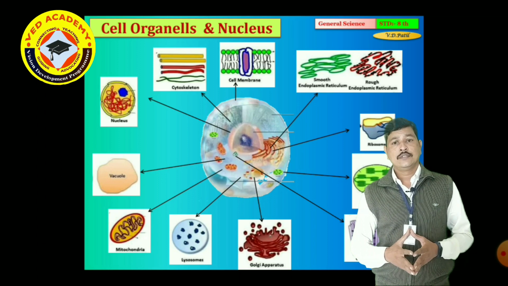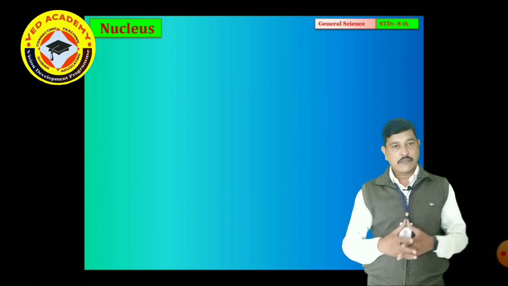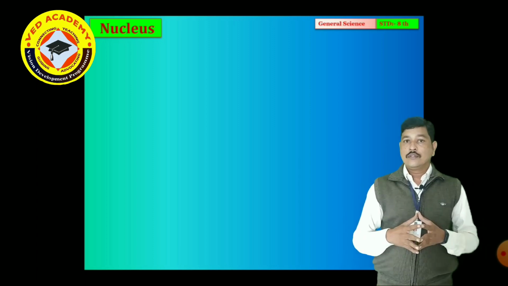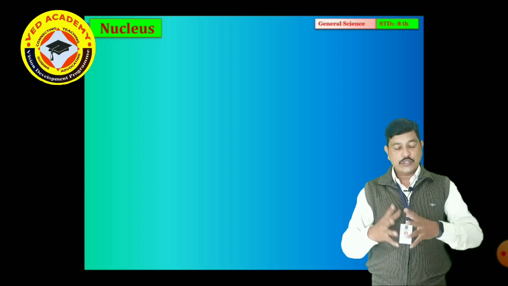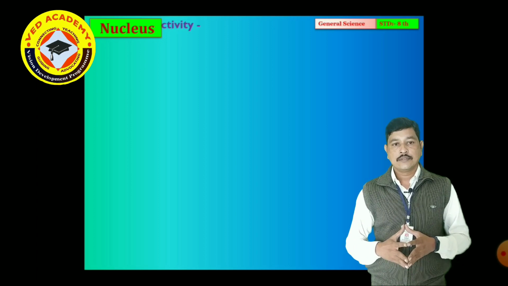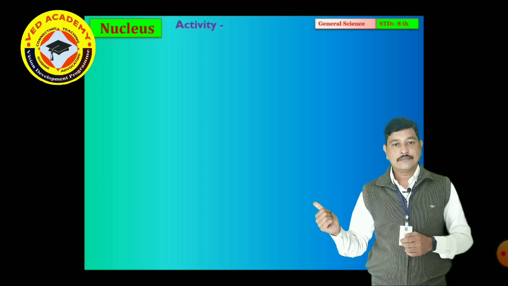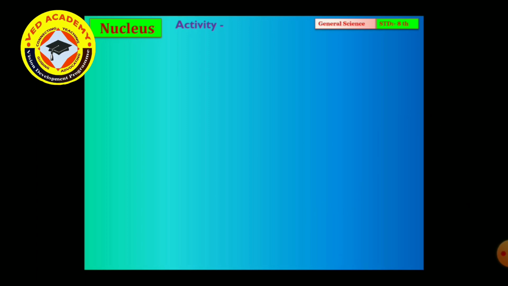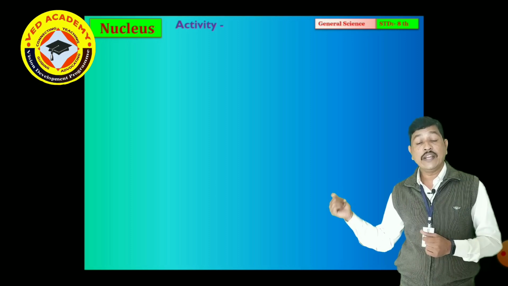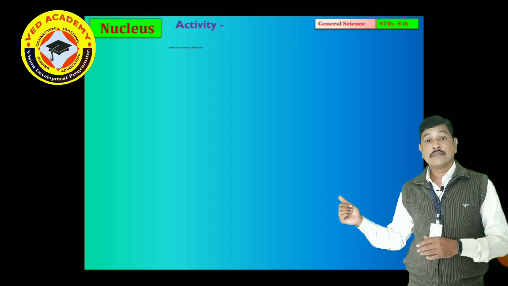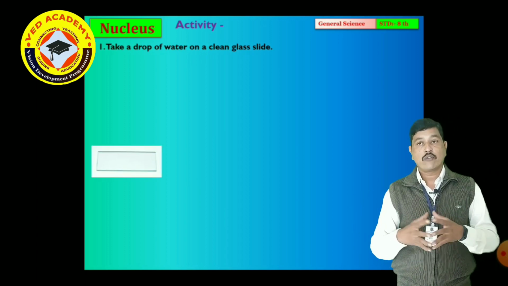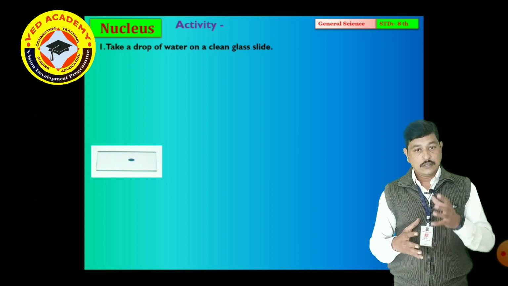Now we go on to perform the practical for observing the cells present in our oral cavity. For doing this practical, we require some apparatus: a slide, a needle, an ice cream spoon, methylene blue indicator, a cover slip, and a microscope. We require this apparatus for studying the cell.